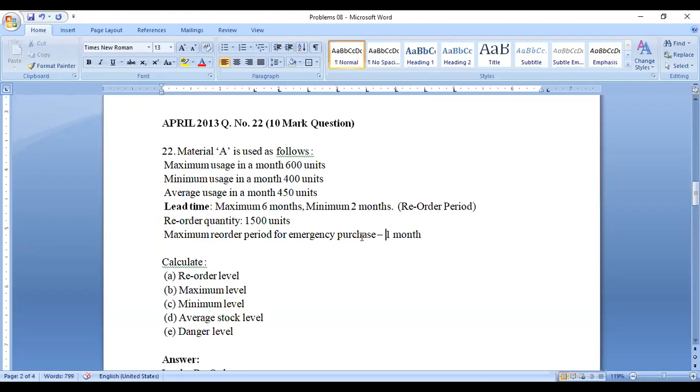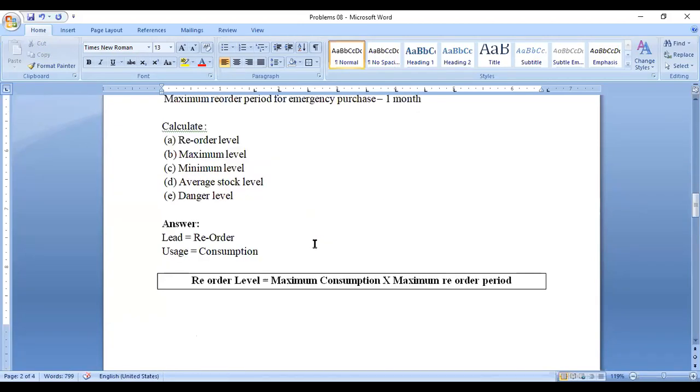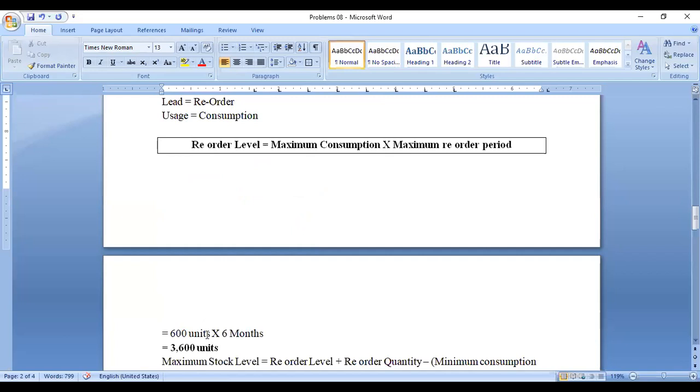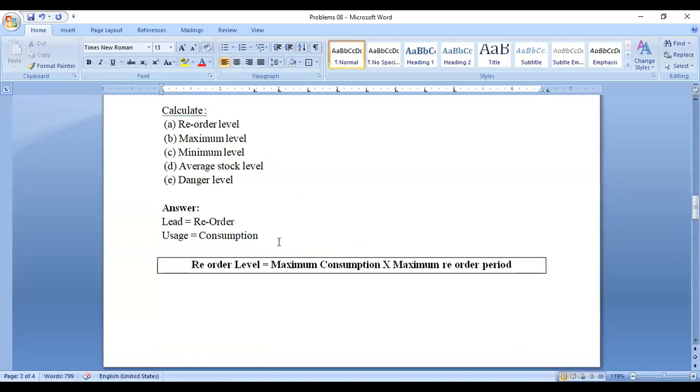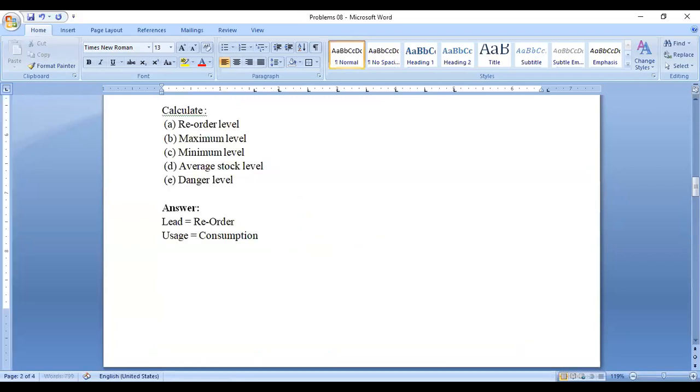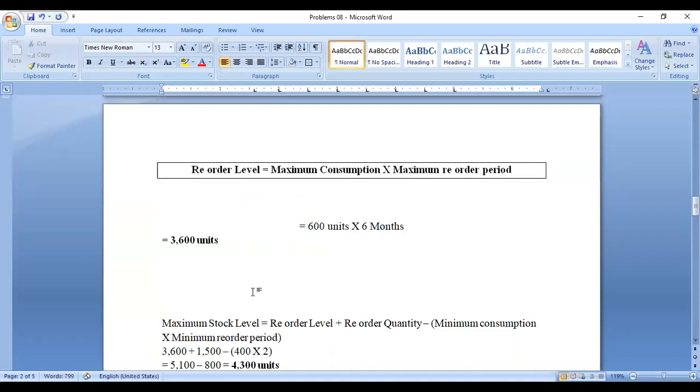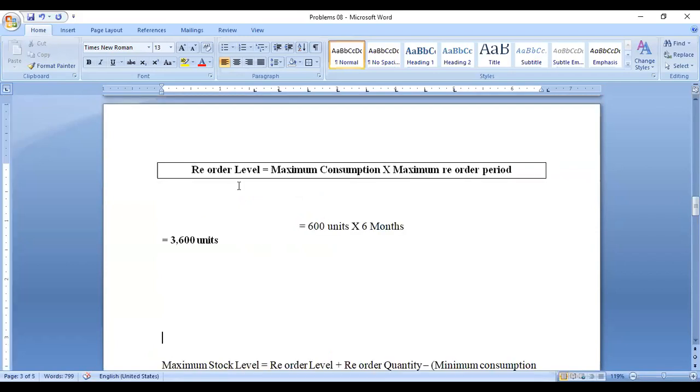There is the minimum reorder period, the maximum reorder period, and the emergency period. So there are only 3 periods. Maximum period means 6 months. If you multiply the 6 months with the 600 units, you will get the answer. 600 units is the maximum consumption. This is the formula for answering the first question: reorder level is equal to maximum consumption into maximum reorder period.